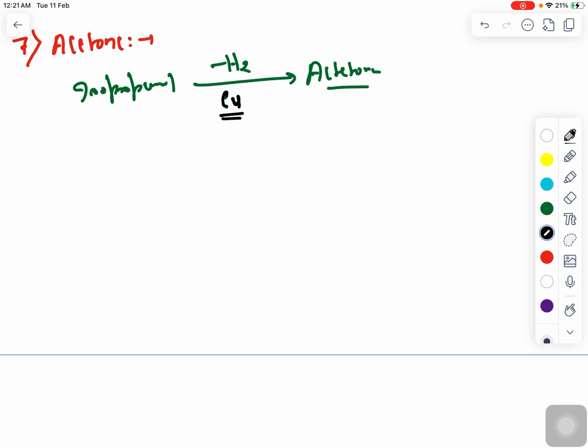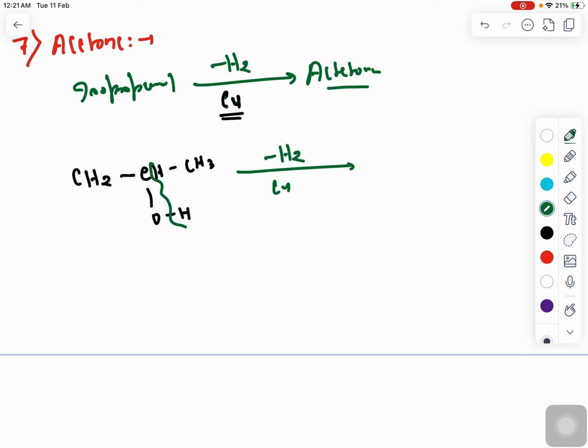So when we talk about isopropanol, it will look like this: CH3, and OH, right? So what will happen in the presence of copper? Hydrogen molecules will get liberated, and here you will see it forms CH3, C double bond O, CH3. So this is called acetone.